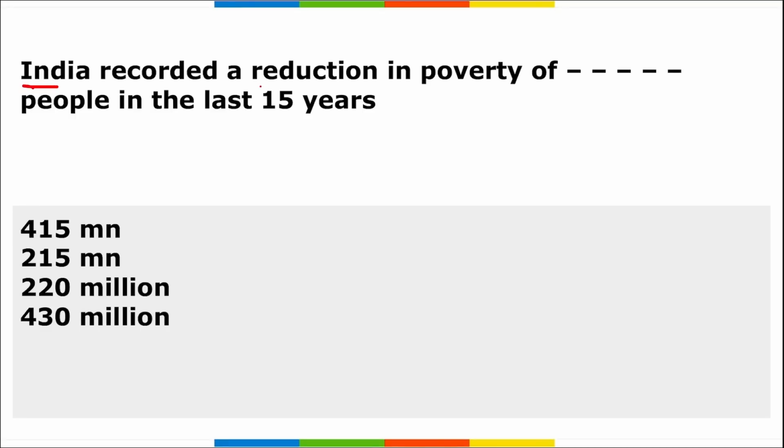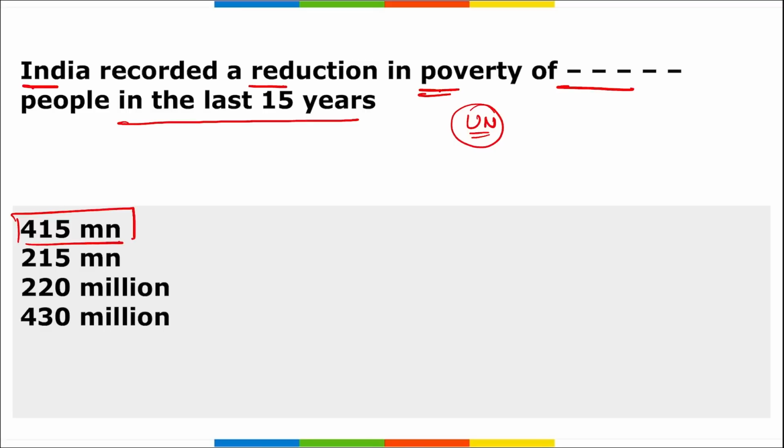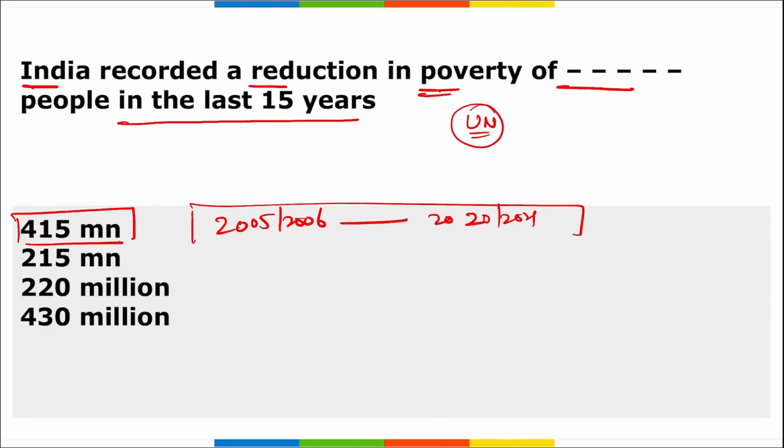Next, India recorded a reduction in poverty of a certain number of people in the last 15 years. This data was released by the United Nations, and it is a very important data, and India has been praised globally for it. The data is that 415 million people have moved out of poverty in the last 15 years. So we can say from 2005-2006 till 2020-21, almost 415 million people have moved out of poverty, correct?